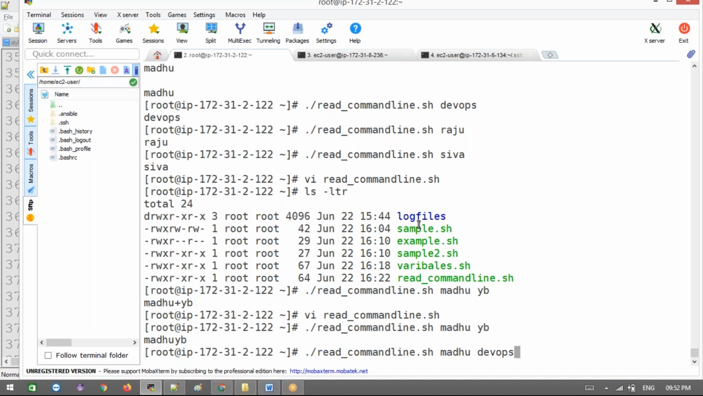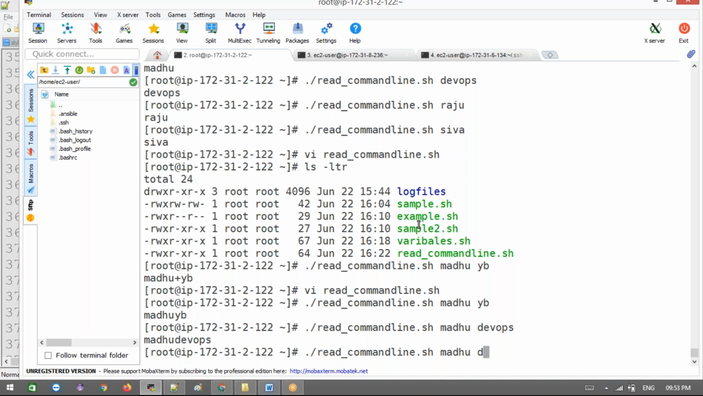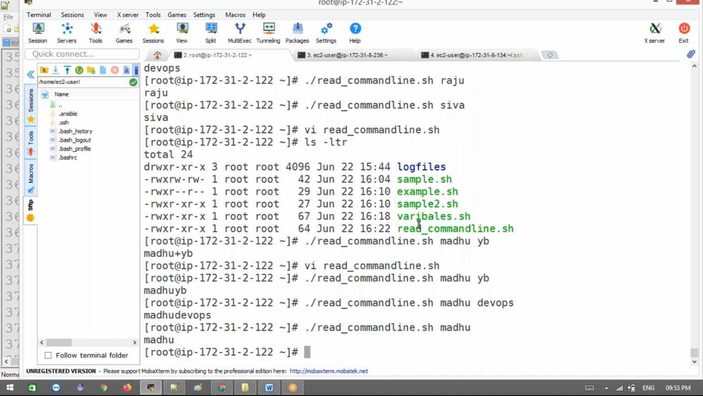First name and last name. Okay, the first parameter and second parameter. If you pass only the first, then only the first will be output. If you pass the second parameter, you can see this.